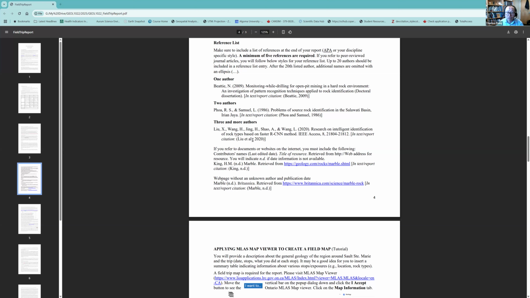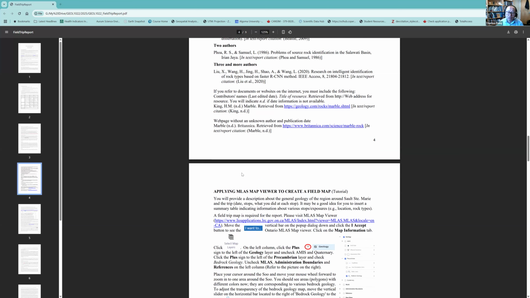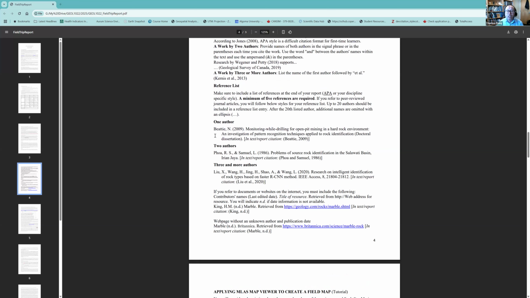Three or more authors, et al. If you cite a website, the author's name, and if there's no publication date, n.d., Marble, retrieved from. So that's the intro about the format of the report.